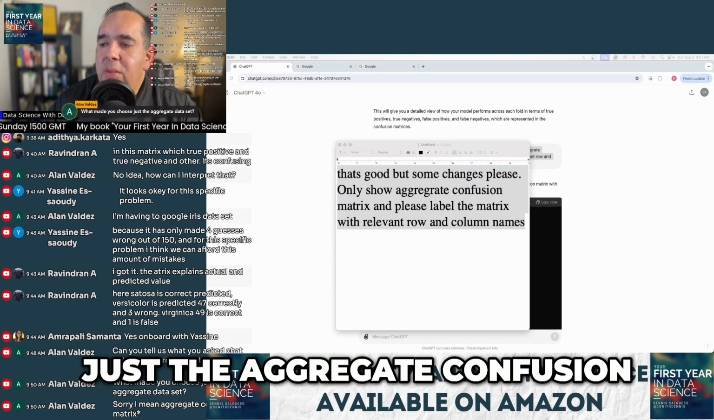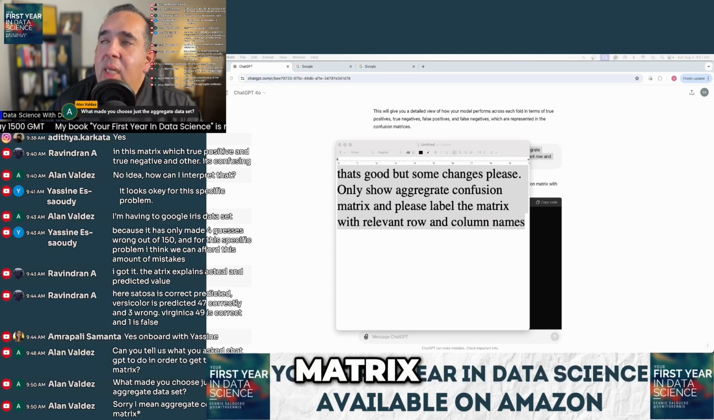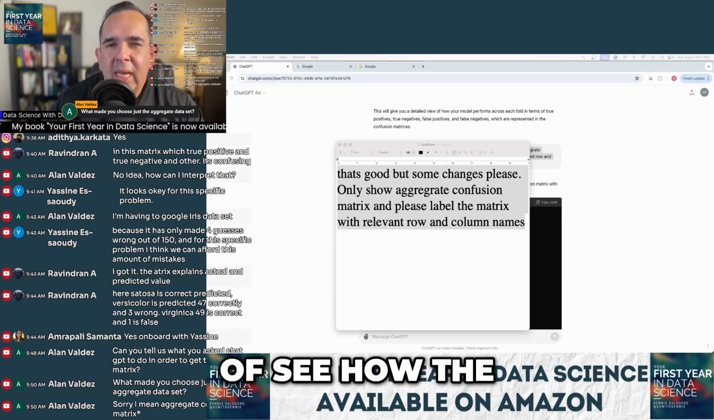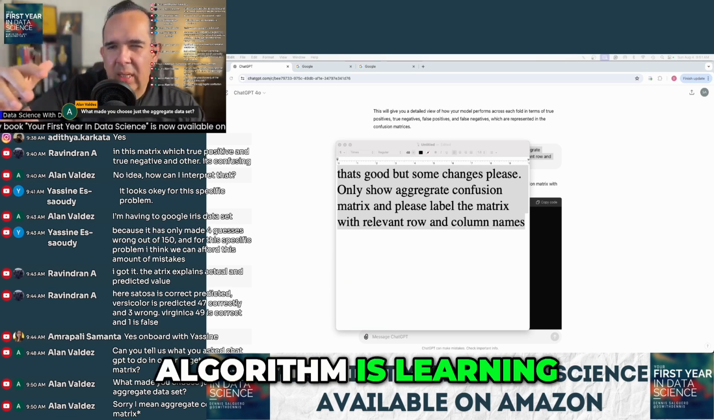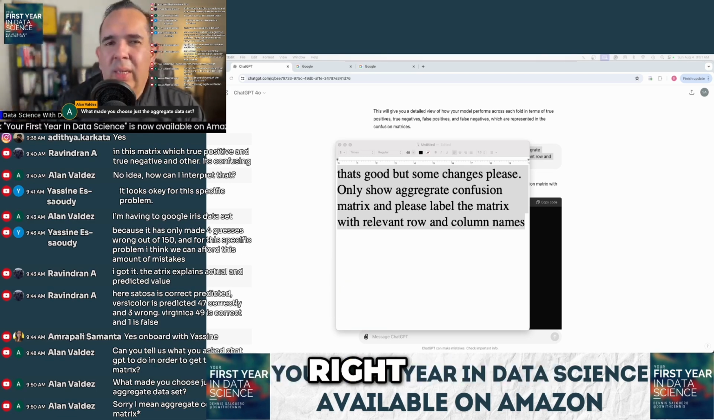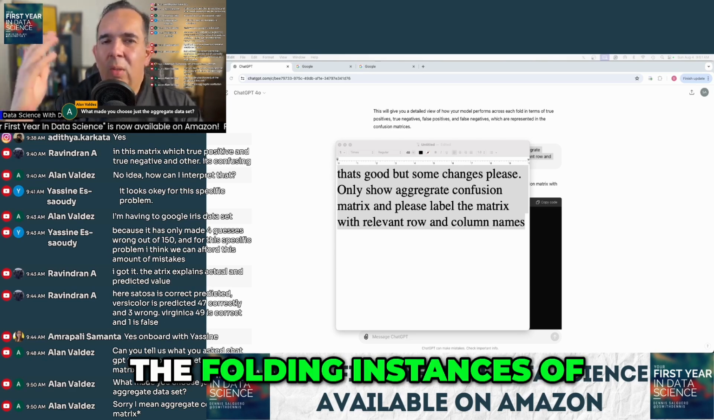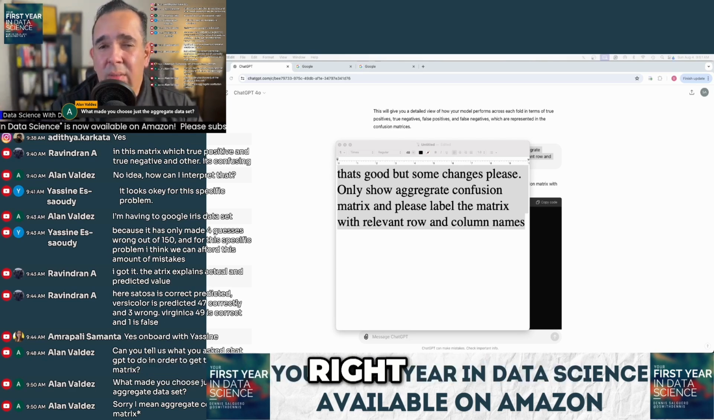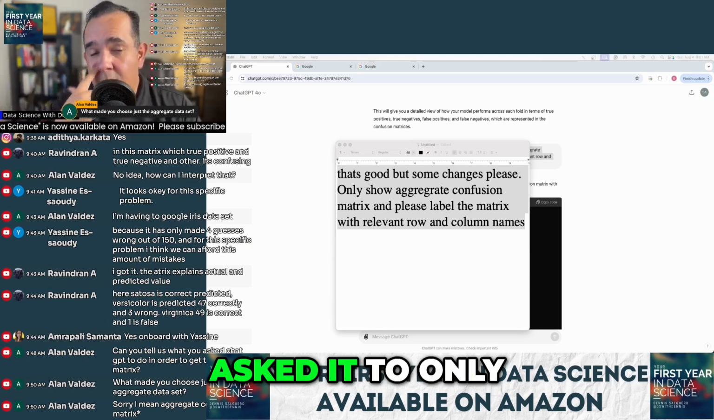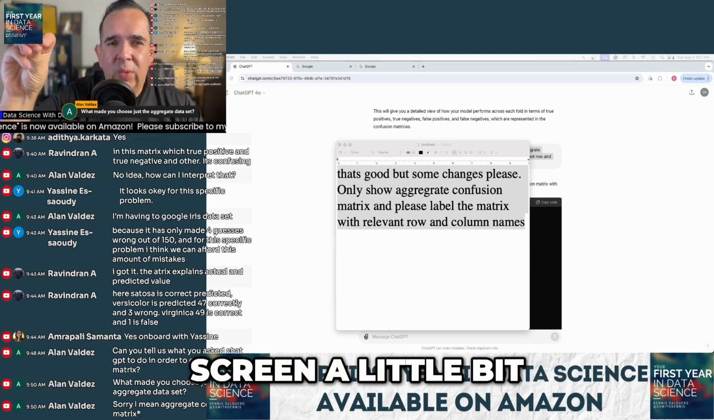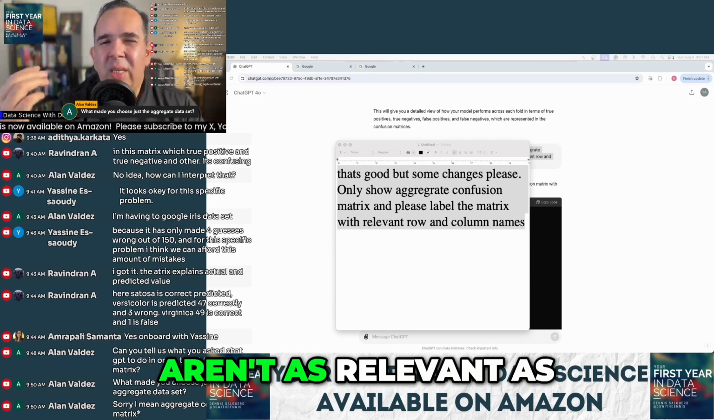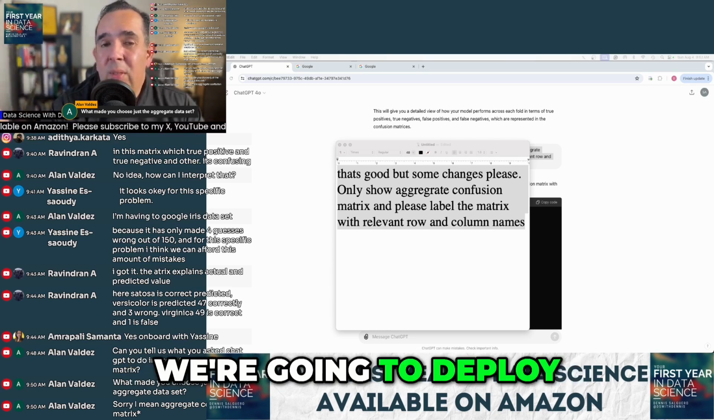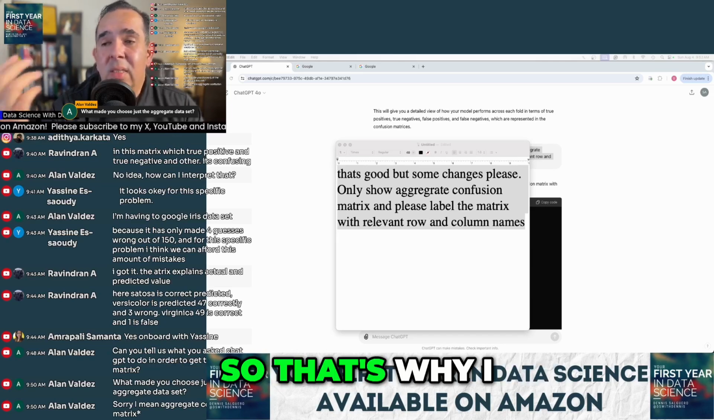What made you choose just the aggregate confusion matrix? Because it's helpful to see the folds along the way to see how the algorithm is learning, but we just care about the bottom line, right? We're not going to deploy the folding instances of the algorithm. We're going to deploy the final model, right? So that's why I asked it to only show the aggregate one. It clears up the screen a little bit. And like I said, the other ones really aren't as relevant as they could be, right? Because that's not what we're going to deploy. That's not what the final model looks like, right? So that's why I did that, Alan.